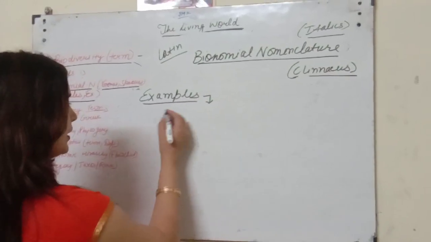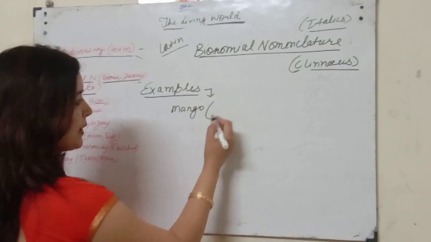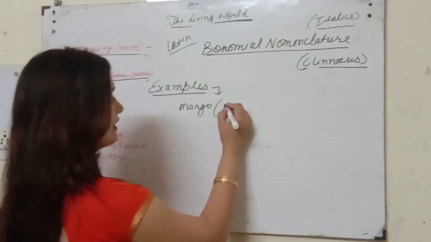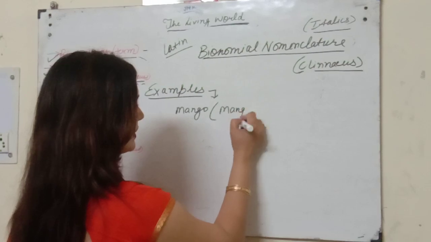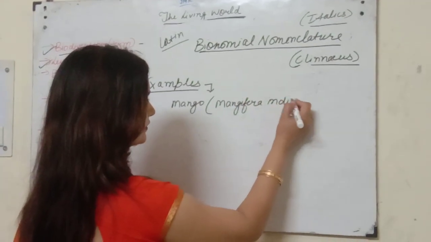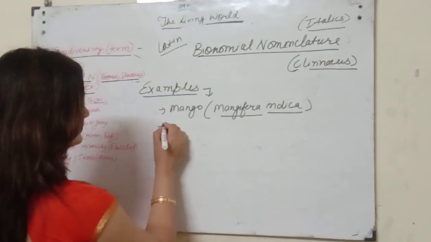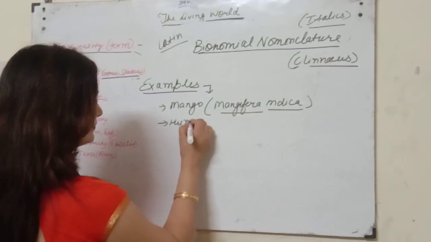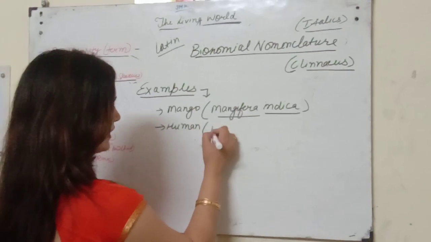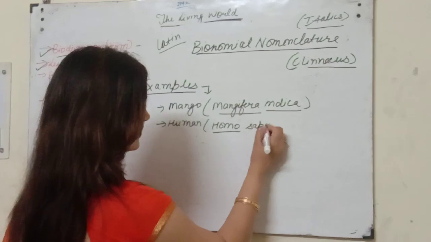We have done mango. Do you remember, we did it in the last lecture: Mangifera indica. Today we have done human, that is Homo sapiens.